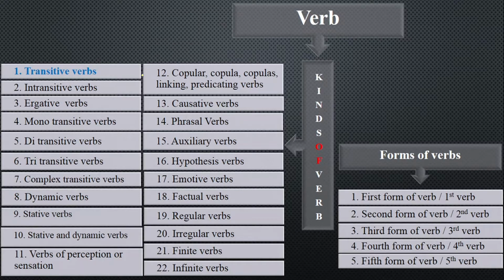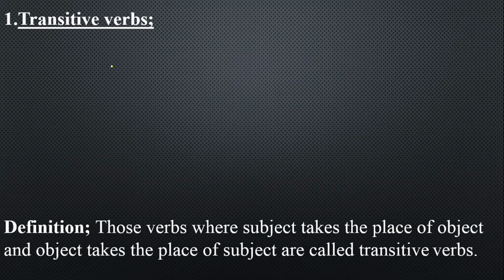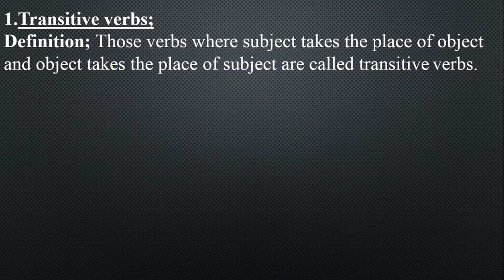Today we have got the first kind of verb that is known as transitive verbs. So let's discuss what are the transitive verbs. Those verbs where subject takes the place of object and object takes the place of subject are called transitive verbs. Now, what do we mean by subject takes the place of object and object takes the place of subject? The word transitive means to transfer, which are transferable and which you can change from one place to another.